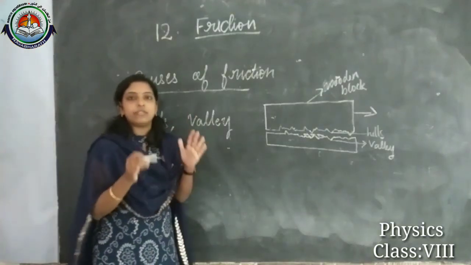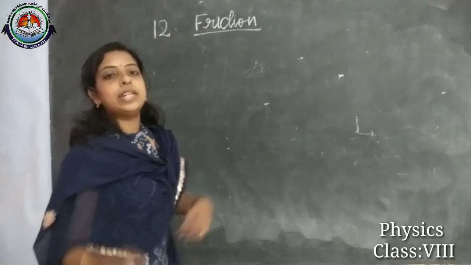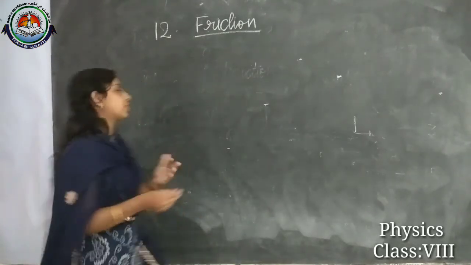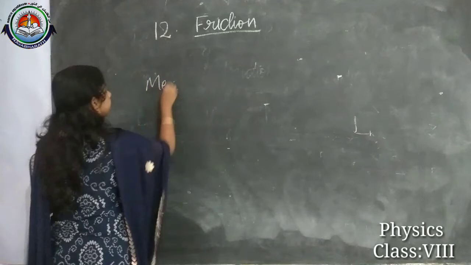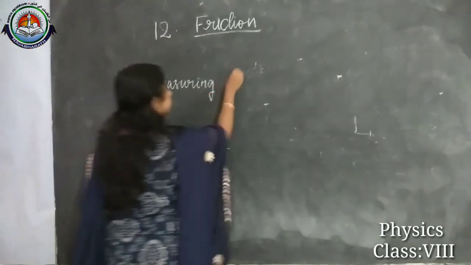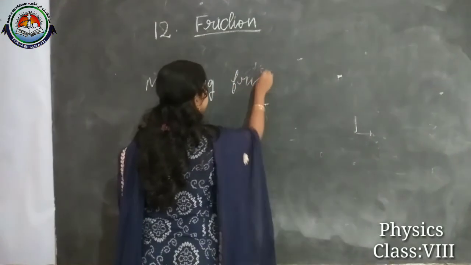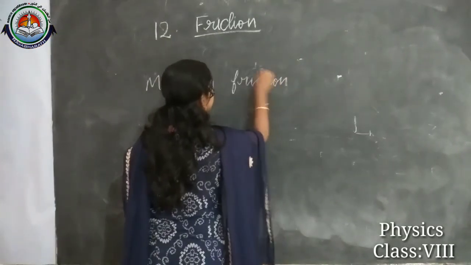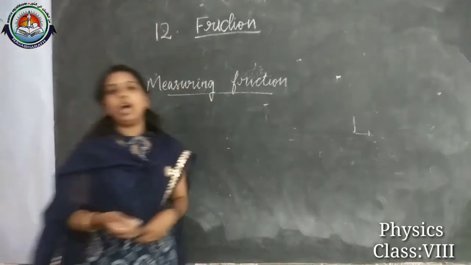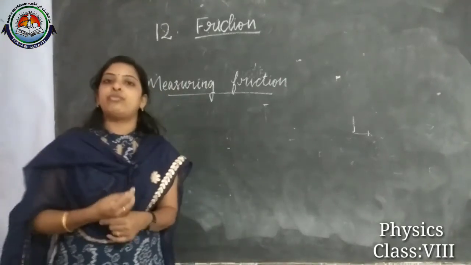The next topic is measuring friction. How can we measure friction?